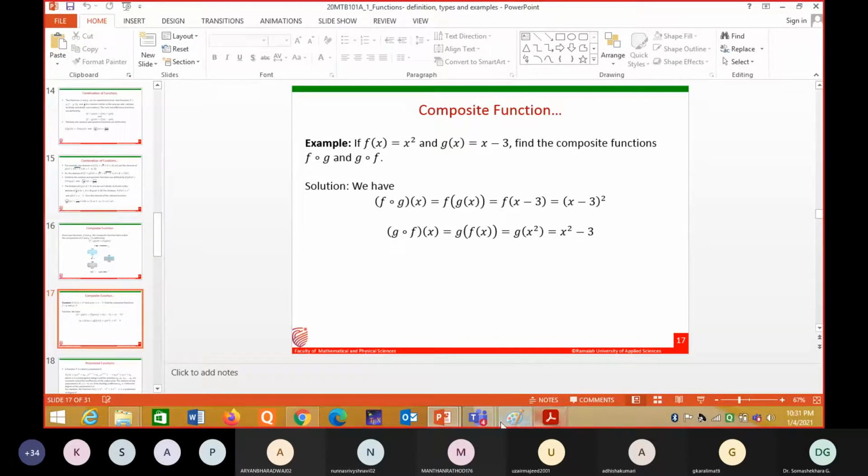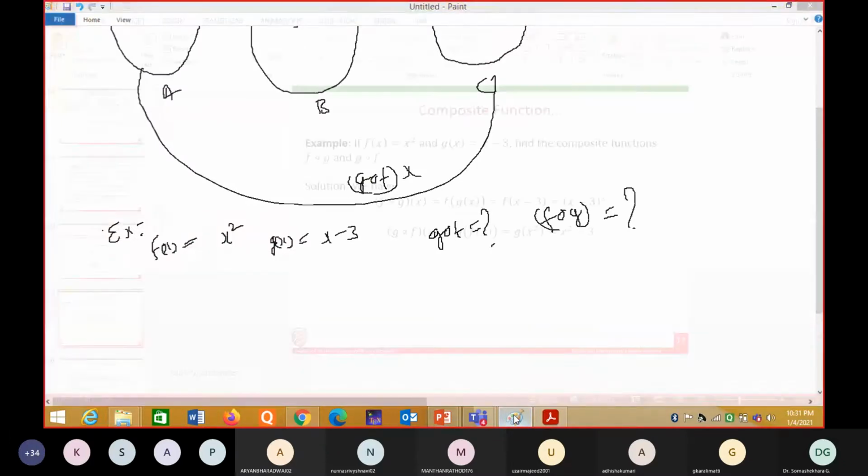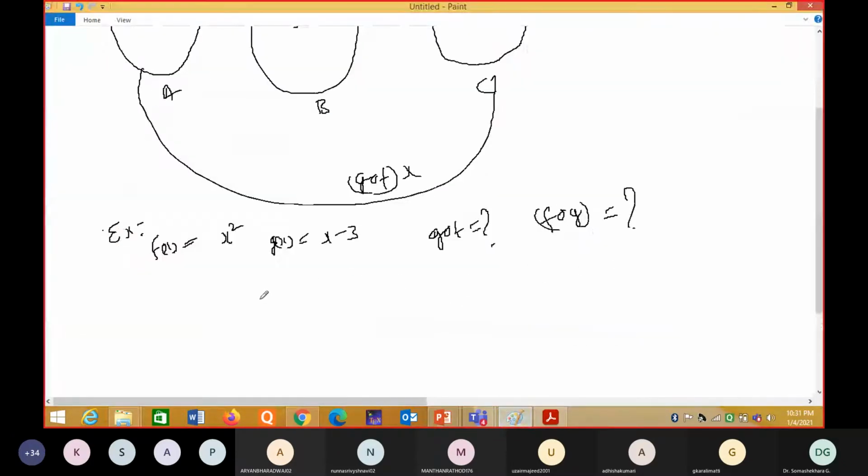See, I will explain this. First, you can calculate f composition of g. How do you write this? It is f of g of x.